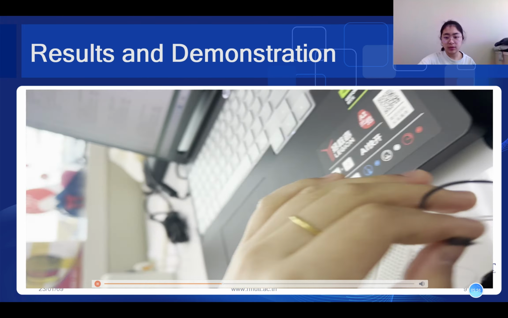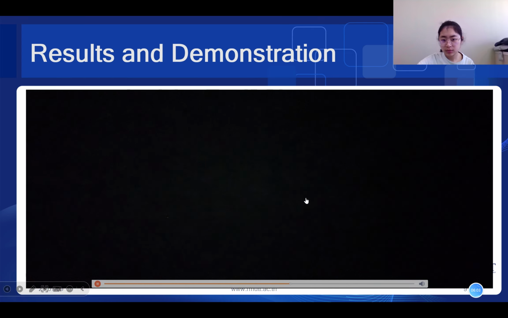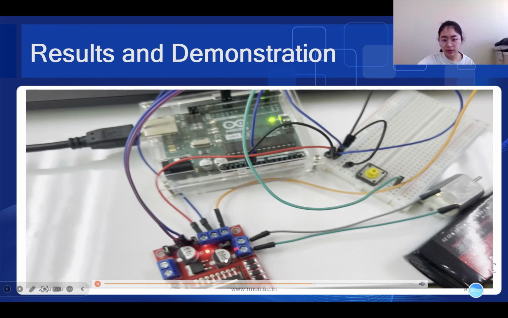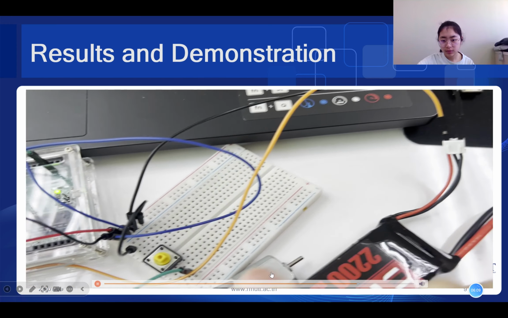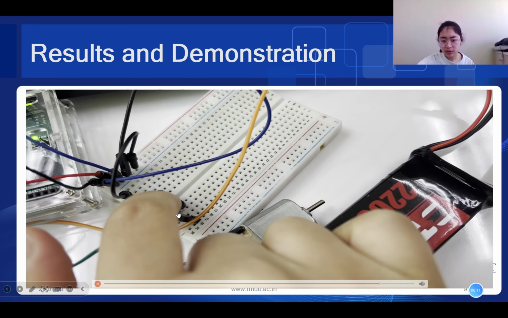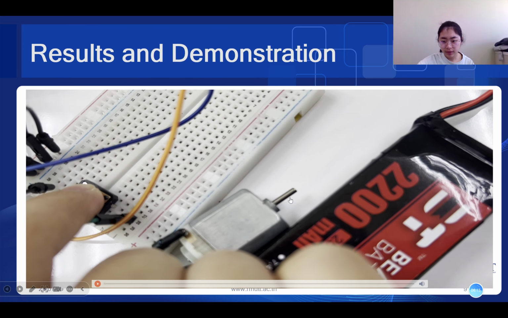You can see the output. You can see the motor turn left. The button can have this.